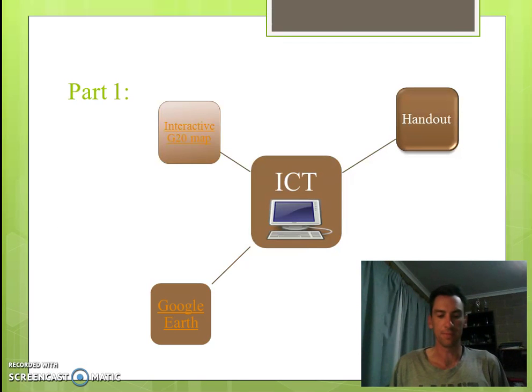Part 1. Using your ICT skills, explore the interactive G20 map and locate the following: capital cities, their absolute location using Google Earth or an atlas, and record each country's relative location to Australia. Enter this information into the Part 1 handout for completion.